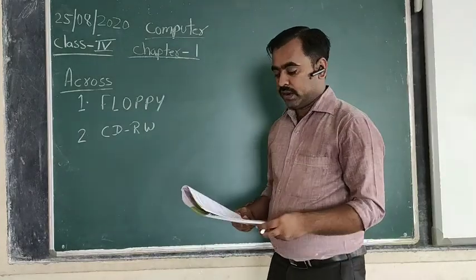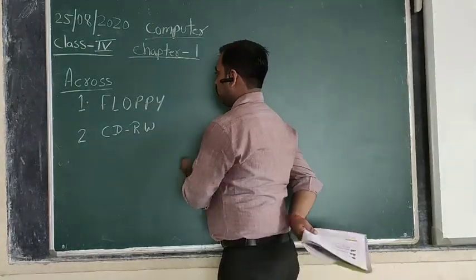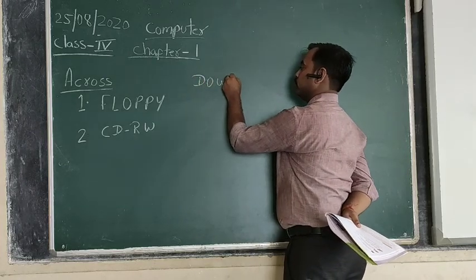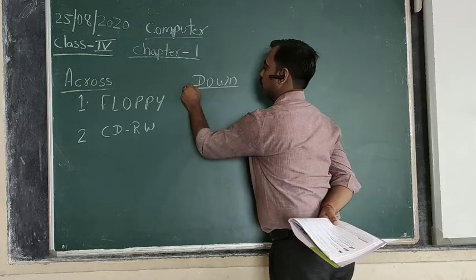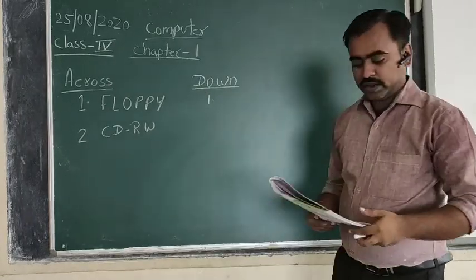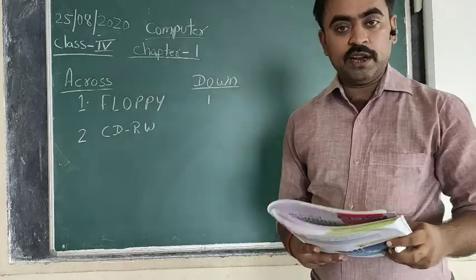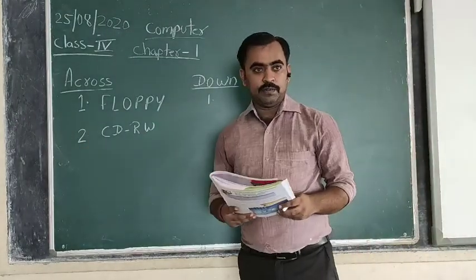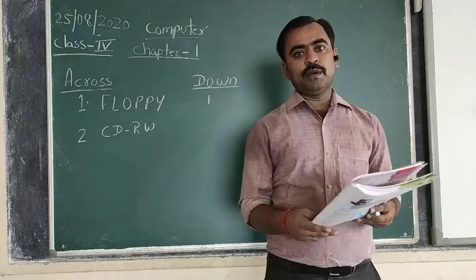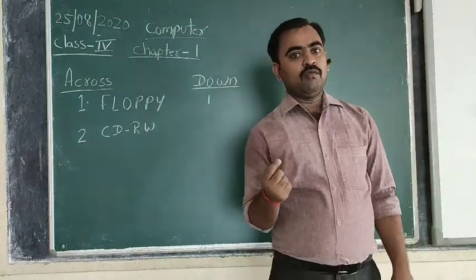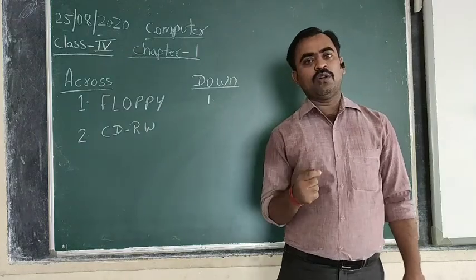Move to the next one, down. The first one is a non-volatile primary memory. As you have studied, there are 2 different types of primary memories: volatile and non-volatile.